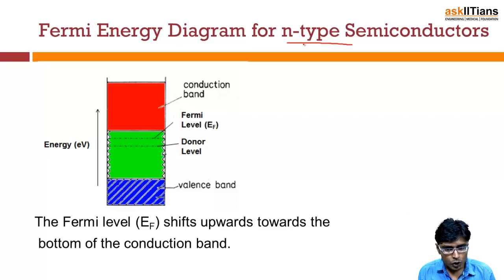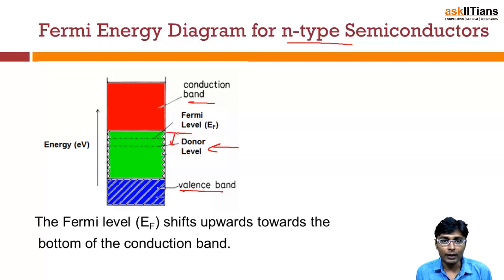Okay, so in this diagram we again have the conduction band and the valence band. Let's suppose this is a donor energy level. Since we have added donor impurity atoms, that will have an energy level lying somewhere near the lowest energy level of the conduction band, somewhere here.